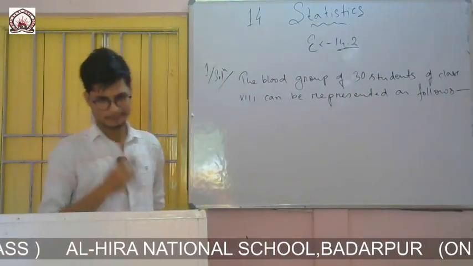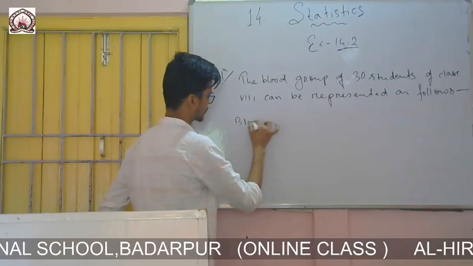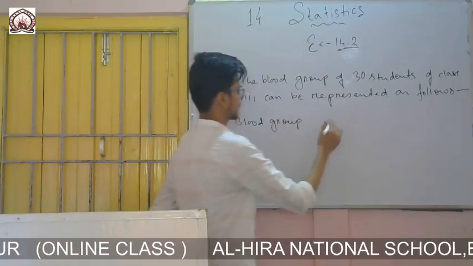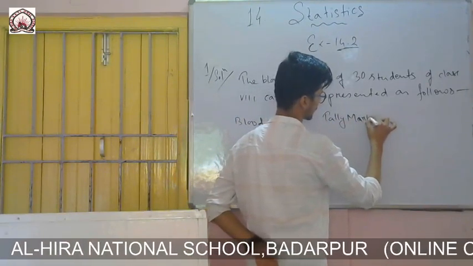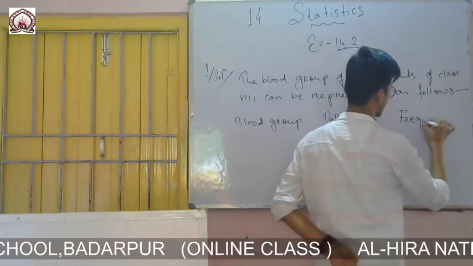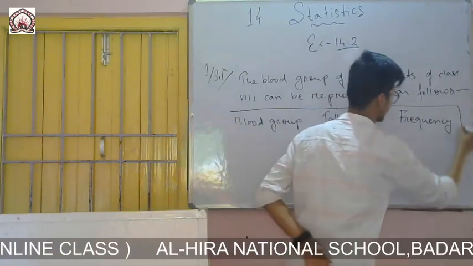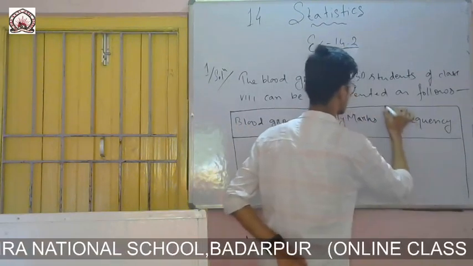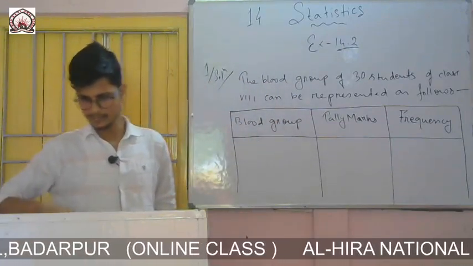Now I will make this table. In one column I will write blood group. In another column I have to give the tally marks. And at last it will be frequency. So how many types of blood groups are there?